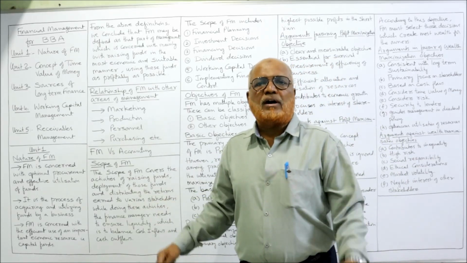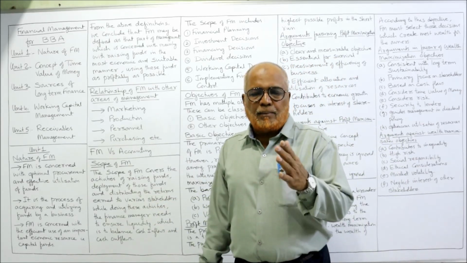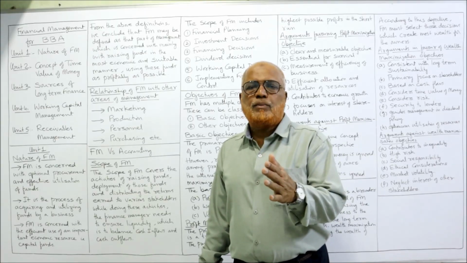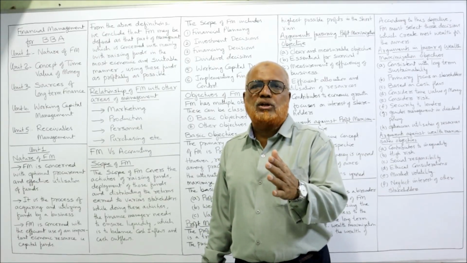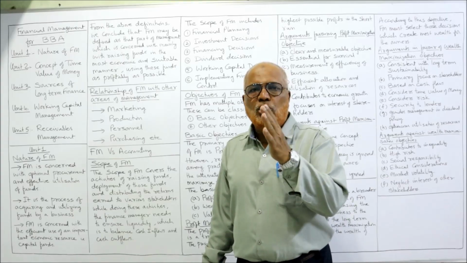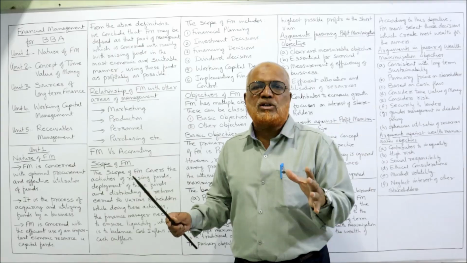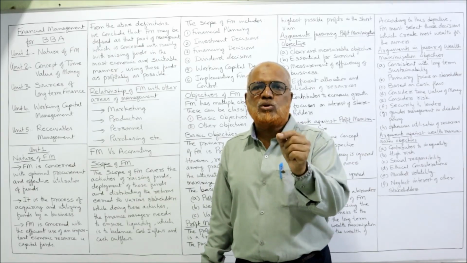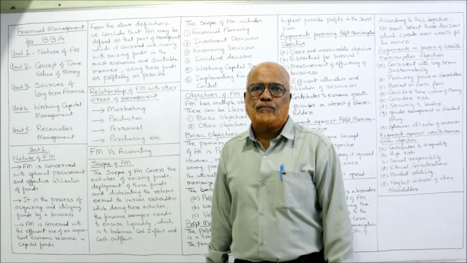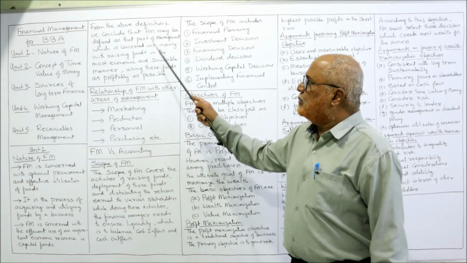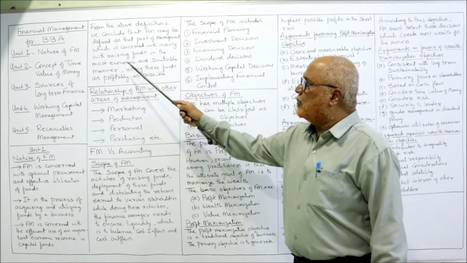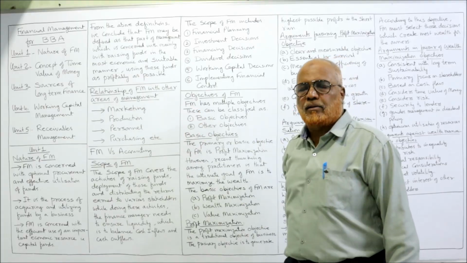Management has different functions like production function, marketing function, purchasing function, human resource function. Among the different departments and functions, finance is the most important part of business management, concerned with mainly raising of funds in the most economic and suitable manner.